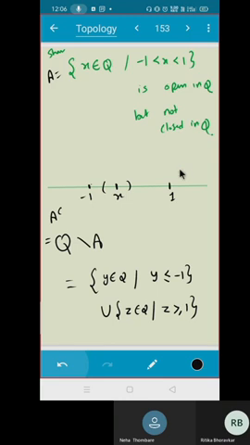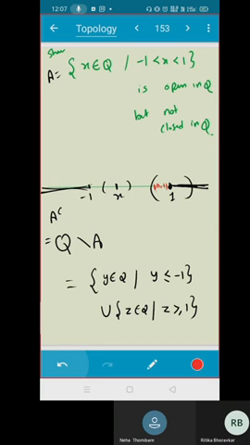You take the boundary points. You take one. These elements are in the set. These elements are in the set. I cannot find any open ball around one which is completely lying inside this set. Do you agree or not? Because I'll be having some of this part, I'll be having some of this part. There is no point of irrational number. I hope you understand, Shreyas. Is it clear why this is not closed? Yes, sir.